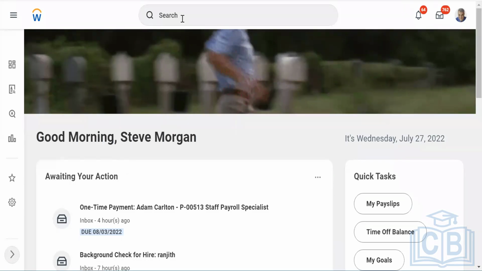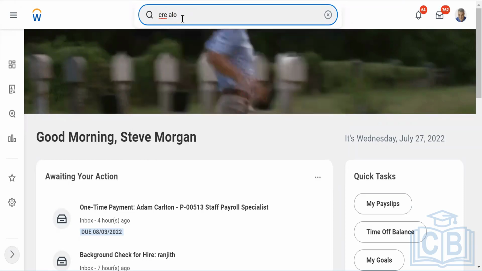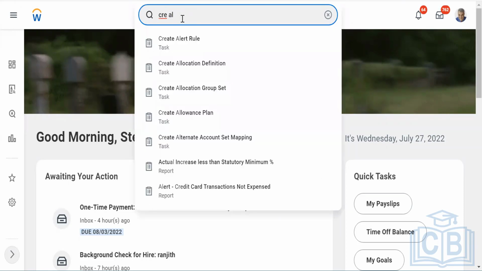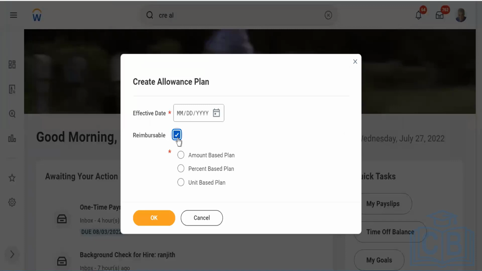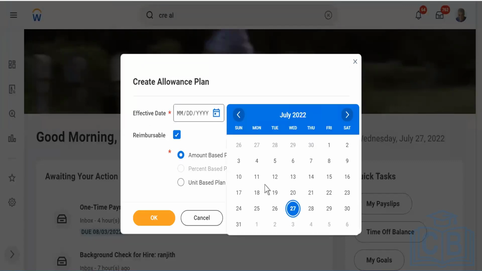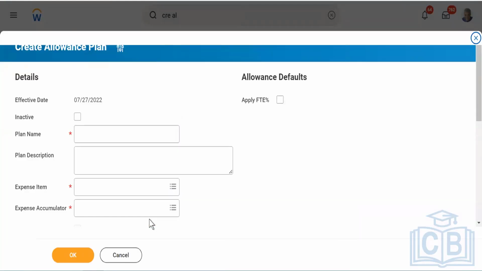Now let's go into the reimbursable part. Although we may not be able to create because we don't have the permissions, but we can at least see how exactly it looks like. So when you go into this section, which is amount-based plan, and it is reimbursable, guys, when you say reimbursable, which means you have to produce the bill. That is more important.